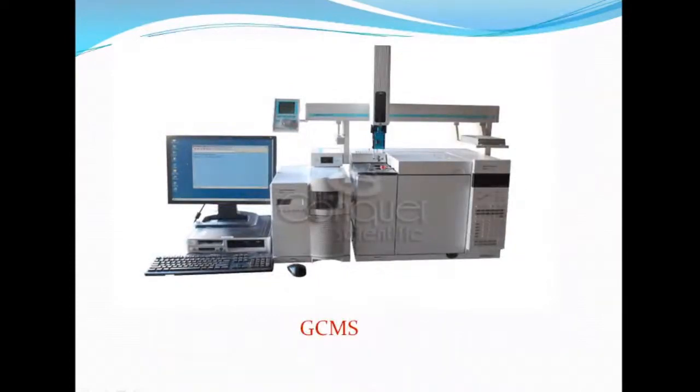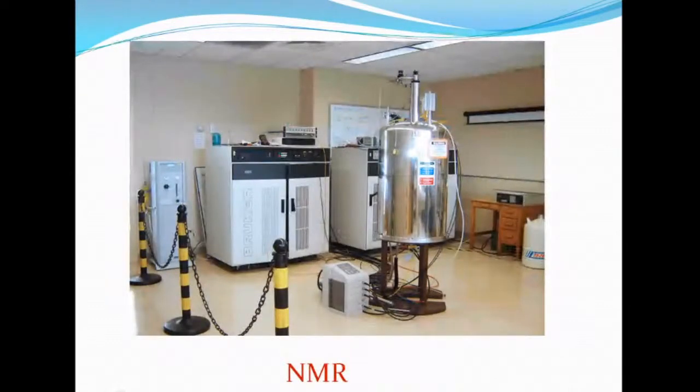GCMS and these instruments are available in centralized laboratories like Pondicherry, CCMB, and the central universities. GCMS costs about 1 crore with software, and NMR is very costly. These are some of the important instruments involved in the phytochemical extraction process.